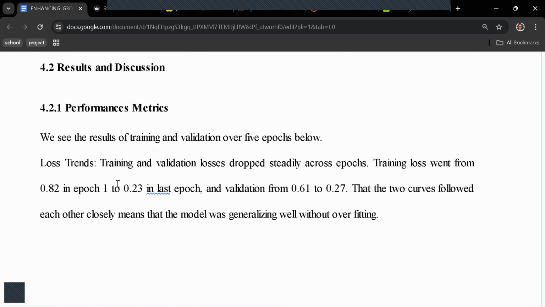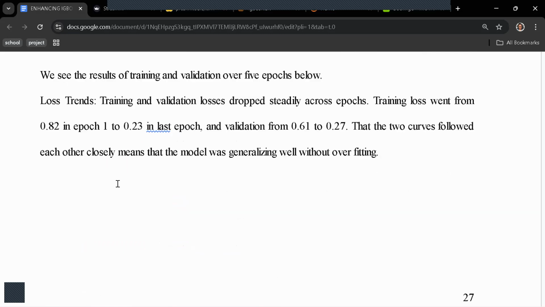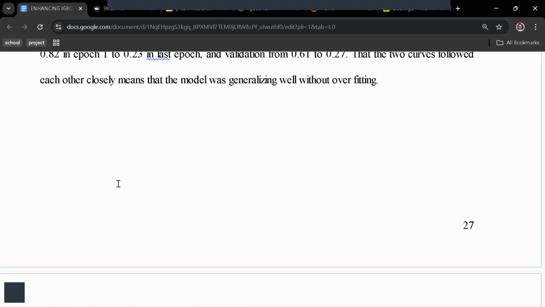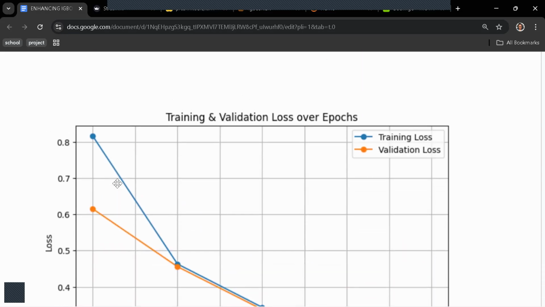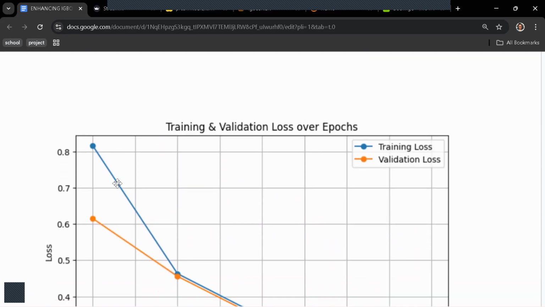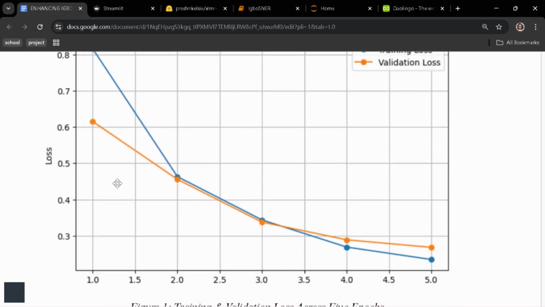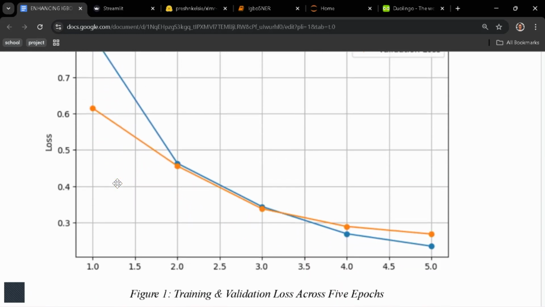So from the results, we saw loss trends. The training and validation loss dropped steadily across epochs, meaning that the model generalized well without overfitting. You can see it in our code. You can see it in the curve that we are seeing here. At the beginning of the training, loss was really on the high side, but as time went on, it moved to as low as 0.1, 0.2.